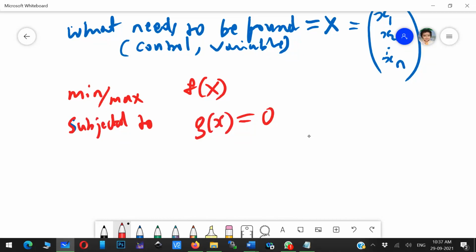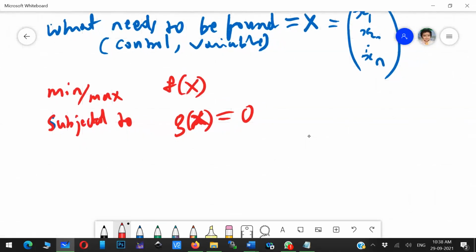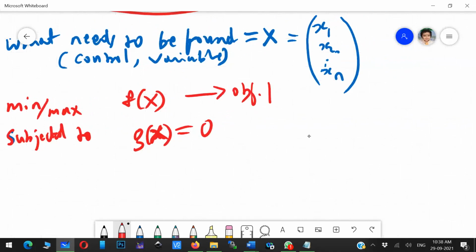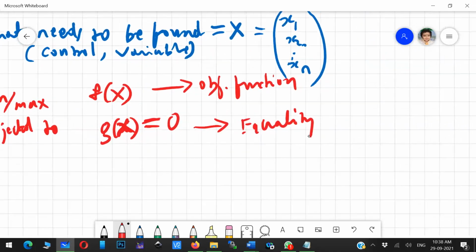What you have to observe here is that g of x equals 0, and the constraint also should be a function of the control variable. g is a function of x, and it is equal to 0. So this is a constraint, and this is the objective function. Since there is an equal to symbol, it is called an equality constraint.